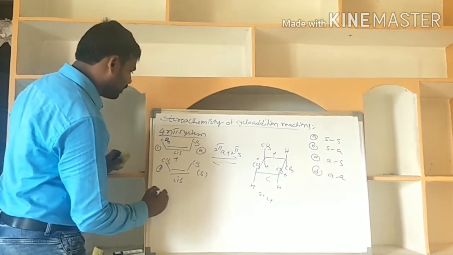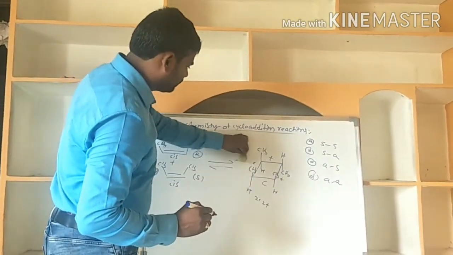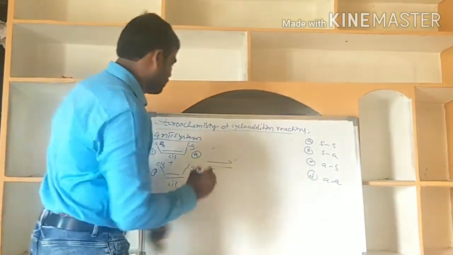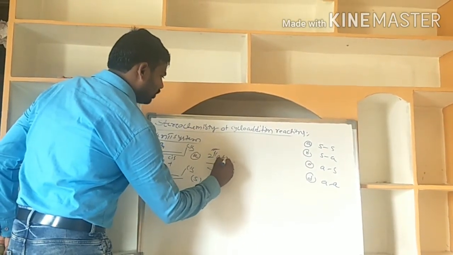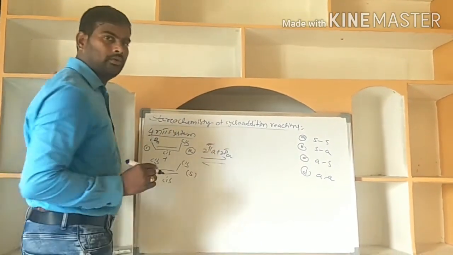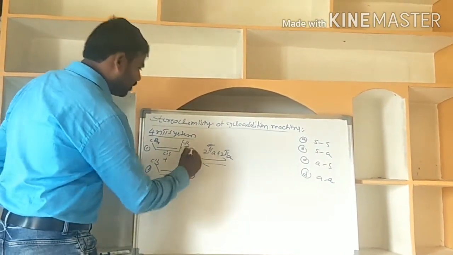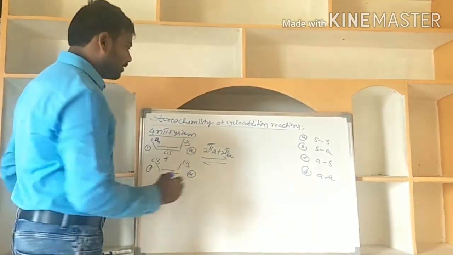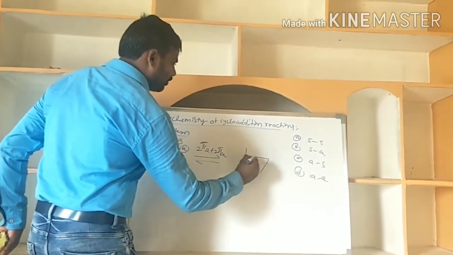The next, fourth one is 2 pi andra. Here the second partner is also changing to andra. Both the partners are now andra. The product is cyclobutene first.